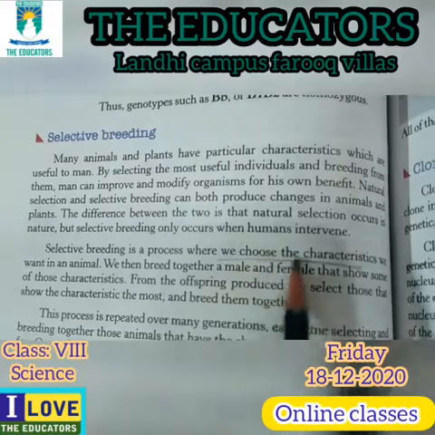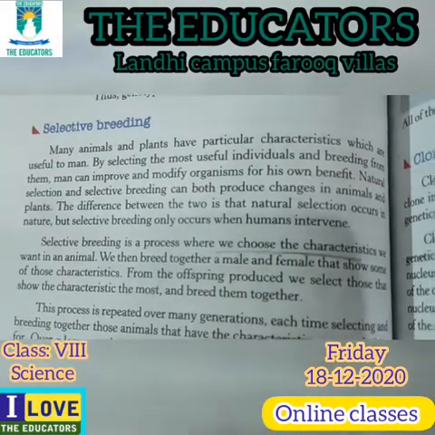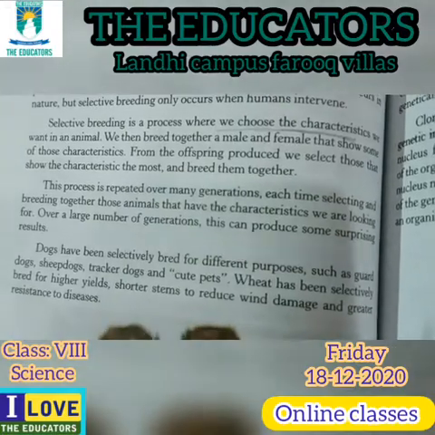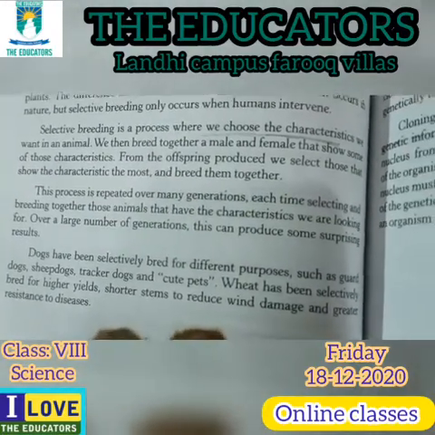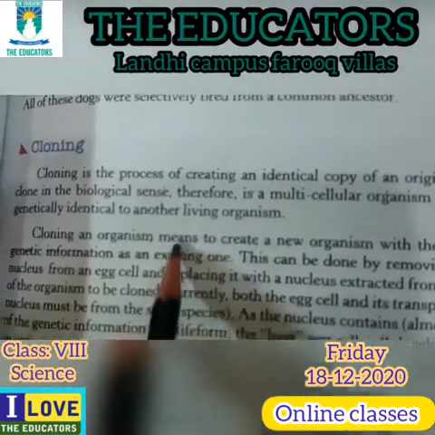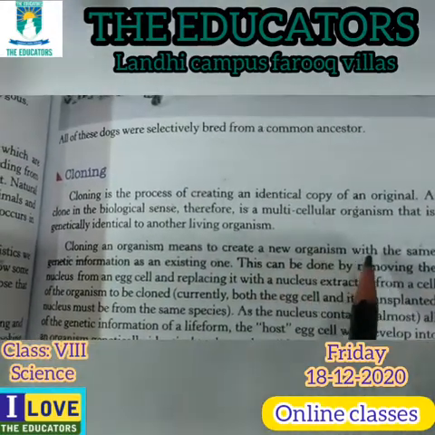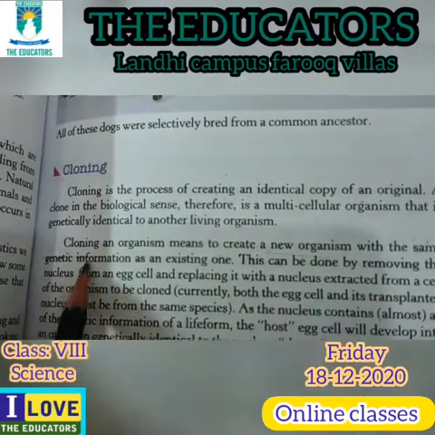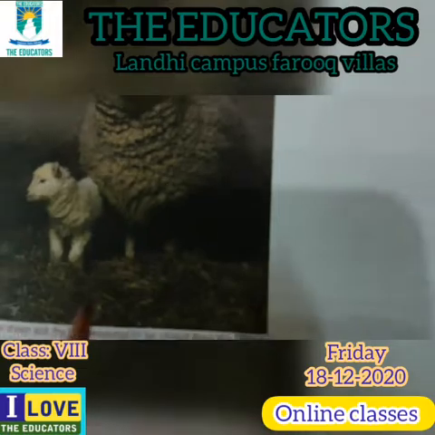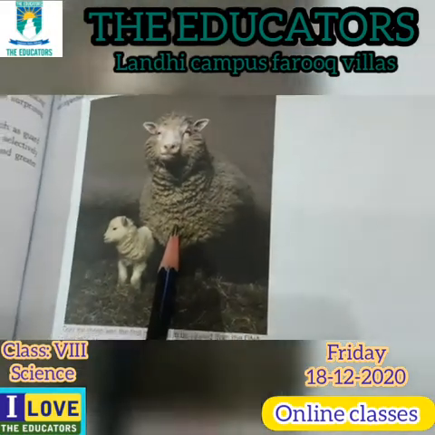Selective breeding is the process where we choose the characteristic. We choose means humans choose. And in natural breeding, natural selection, we don't select by ourselves. Cloning an organism means creating a new organism with the same genetic information. The best example is Dolly the sheep. I have told you about Dolly the sheep.